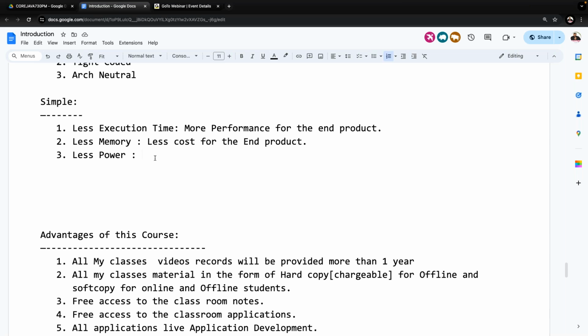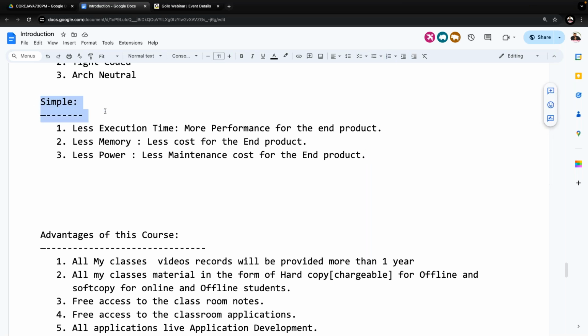So because of that reason, the point I am telling here is that whenever there is less power consumption, automatically there is lesser maintenance cost for the end product. Guys, do you understand my points here? Almost all 3 points are given here.